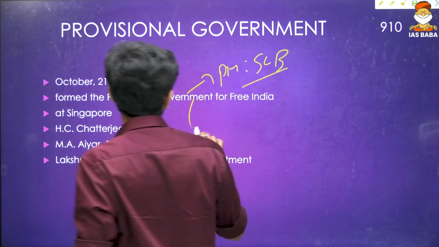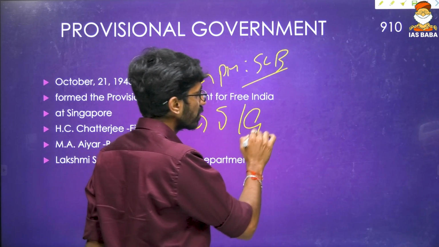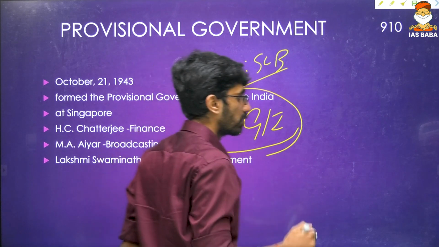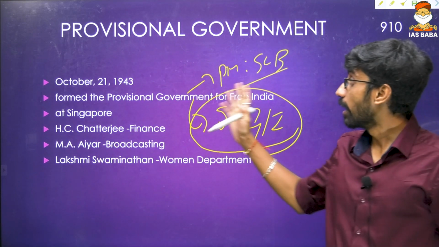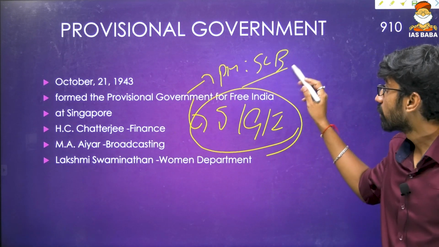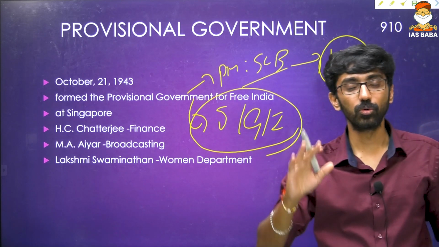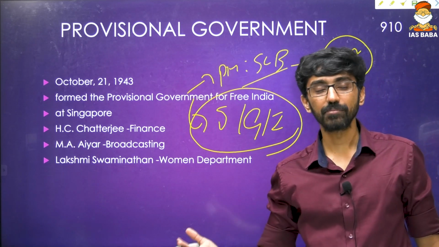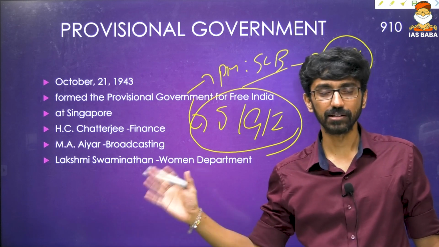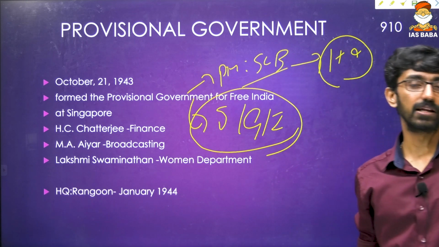Provisional Government of India, recognized by Japan, recognized by Germany and Italy. Okay, because INA and Subhas Chandra Bose had already met Hitler to take their help to free India from the clutches of British. So enemy's enemy is my friend. That is a very simple formula with which Indian leaders were working.